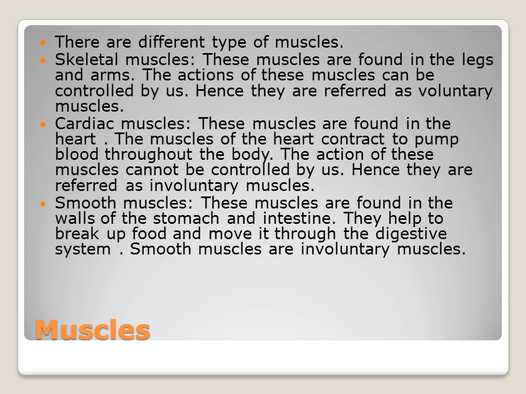And second one, cardiac muscles. Where they are present? Mainly in the heart. The muscles of the heart, what they will do? It will contract to pump the blood throughout the body. We can't able to control this one, right? Can we able to control the heartbeat? No. So they are called as an involuntary muscles.